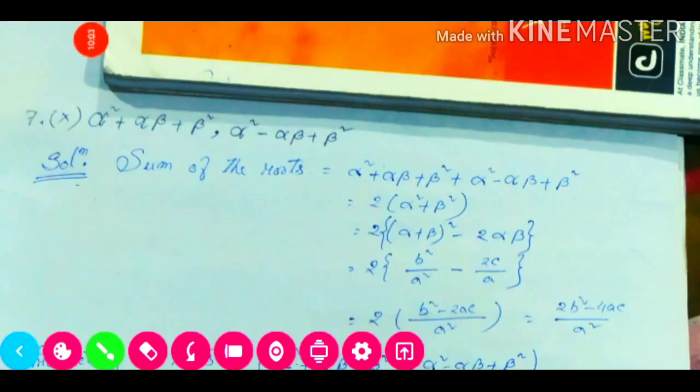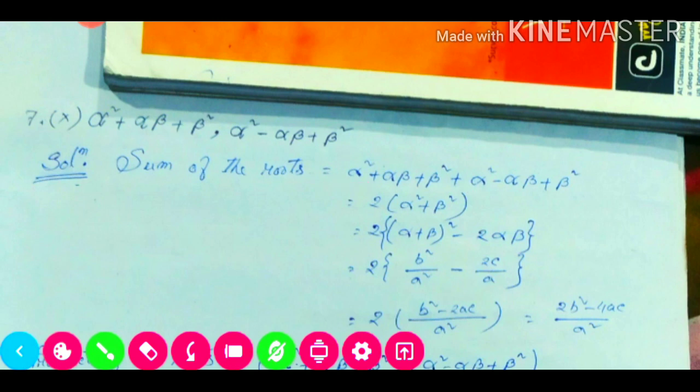Now question number 7, last mesh number 10. So here the first root is this one and the second root is this one. So for the sum of the roots, we need to write the first part and the second part. Then we see here alpha beta is positive, this one is negative, so it will be cancelled. So here alpha square two times, so 2 alpha square plus 2 beta square. So we take 2 common, so it will remain 2 into alpha square plus beta square.